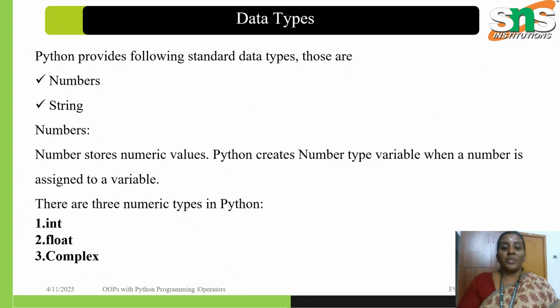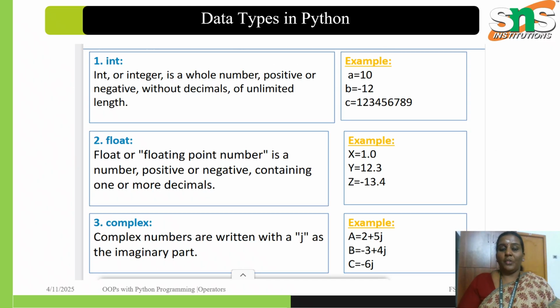Here we are going to see about strings and also numbers in Python. Python provides the following standard data types: numbers and strings. A number type variable stores numerical values when a number is assigned to a variable. There are three numerical types in Python. They are int, float, and complex. So the example of int I have given.